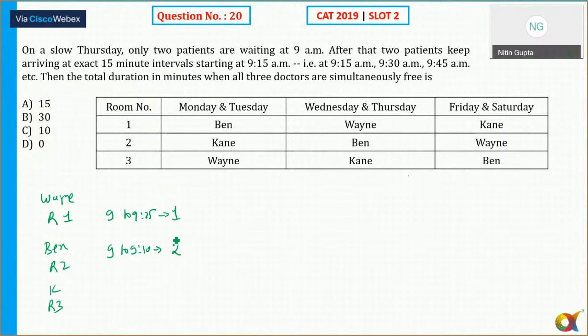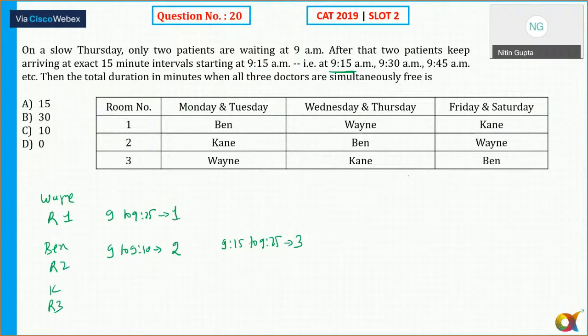Now, the third person arrives at 9:15. So if the third person arrives at 9:15, whether he should go to room number one, room number two or room number three? At 9:15, room number two and three both are free. Since both are free, the third patient will go to room number three, from 9:15 for 10 minutes.